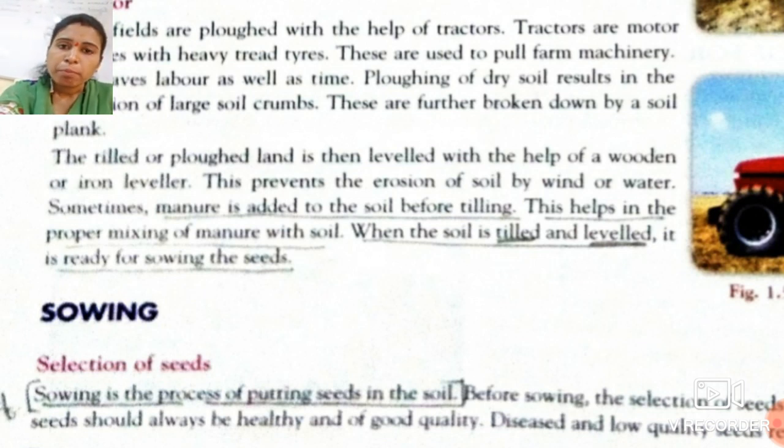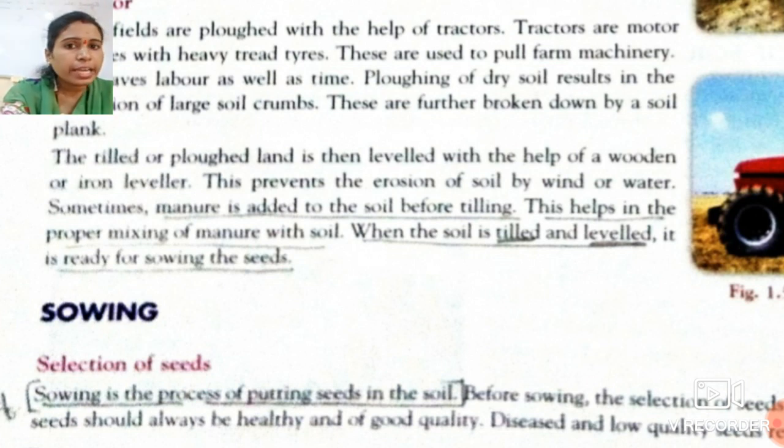But before putting the seed in the soil, it is really necessary that the seed be selected. The seed should be healthy, so that our crop will grow healthy and easily. So for the proper growth of the crop, the selection of seed must be taken into consideration.